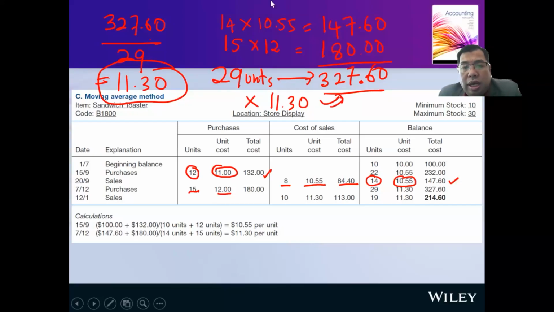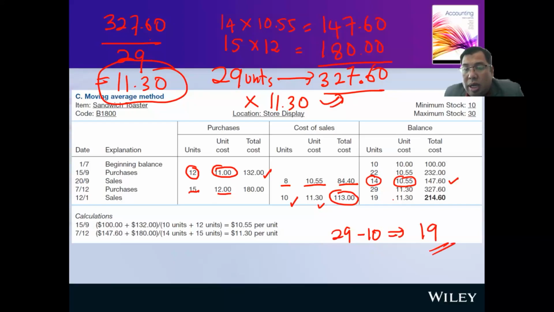And then when you sell 10 units to another customer, multiplied by the average cost of 11.30, the total cost of sale will be 113. Of 29 units, you sold 10, so your balance is 19. What is the cost per unit? 11.30.